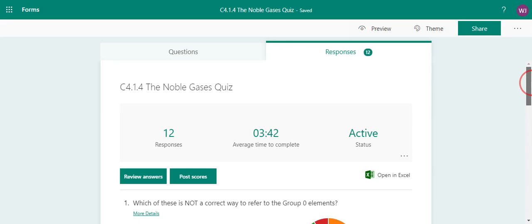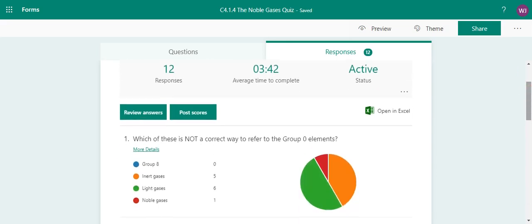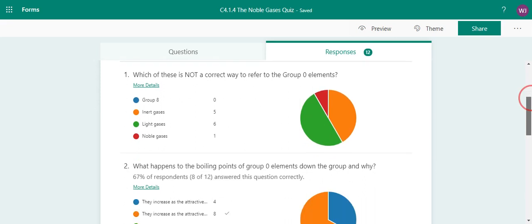So we're talking about the noble gases here. Question 1 asks, which of these is not a correct way to refer to the group 0 elements? So we don't refer to them as light gases. That's incorrect. Half of you managed to get that right. So you can call them group A, you can call them inert gases because they don't react, and they are sometimes called the noble gases.